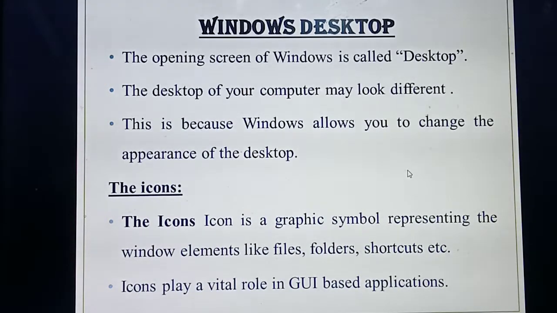The symbol is used to represent, for example, you are installing WhatsApp. For WhatsApp they will give the WhatsApp logo. That's a WhatsApp symbol. Then if you are installing Facebook, it will give the FB symbol. If you are installing Instagram, it will give the Insta symbol. So it's a graphical symbol representing different things. A file will have a file symbol, a folder will have a folder symbol, a Word file will have a Word file symbol.